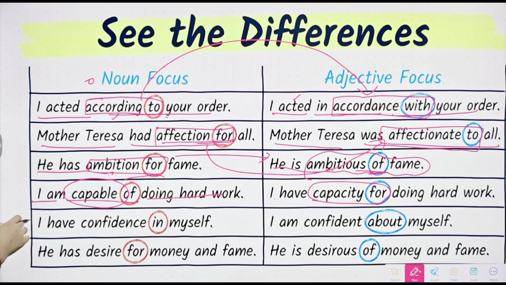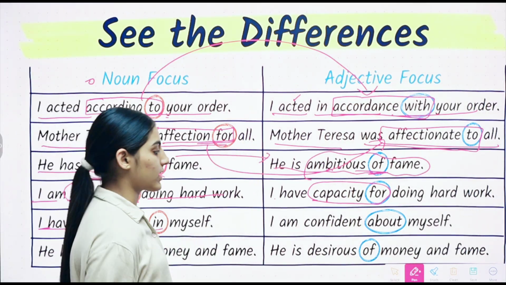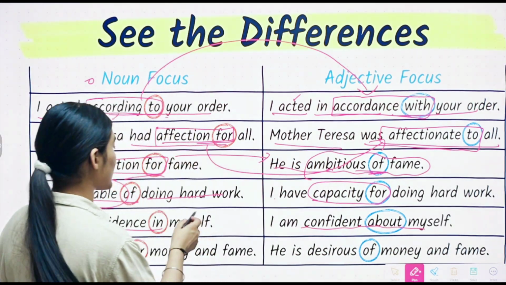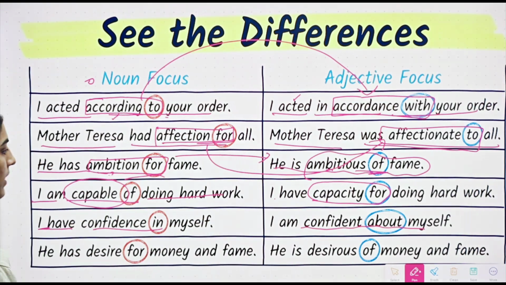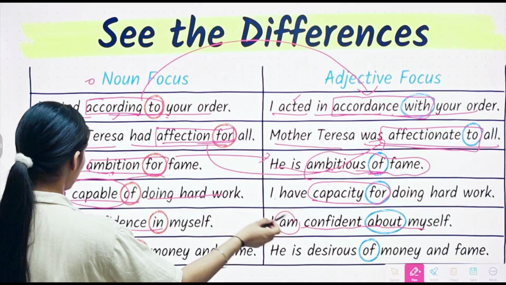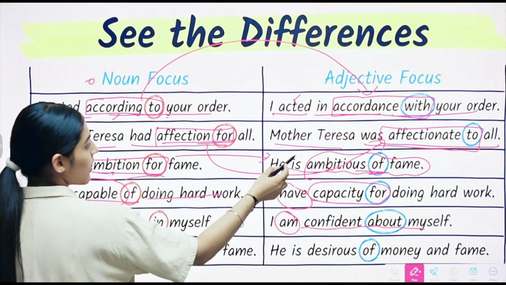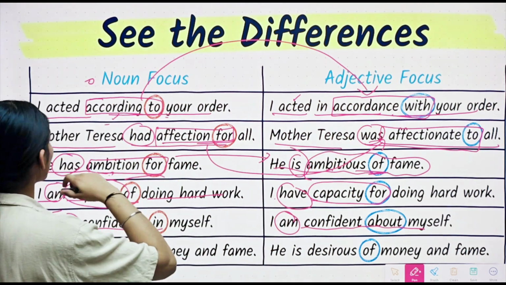Alright. Then we have "I have confidence in myself." And whenever we say in adjective, "I am confident about myself." Even the pronoun has changed. Alright. Even the verb forms, you can see it has changed. And in this manner, you can see how they all have changed.